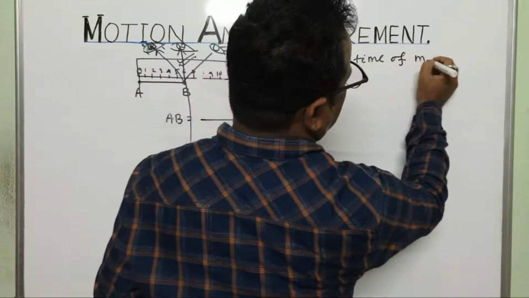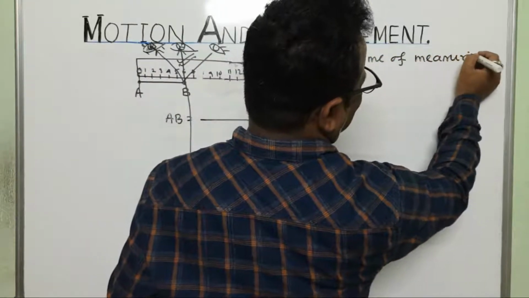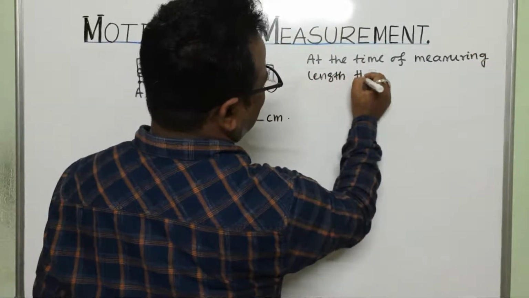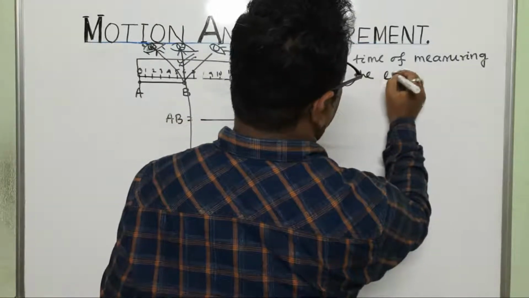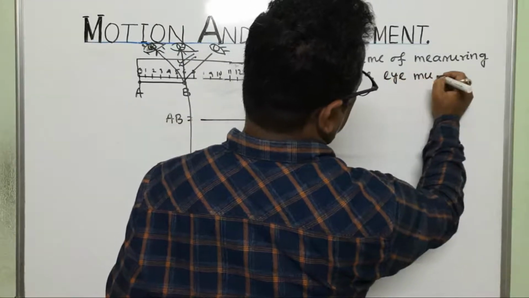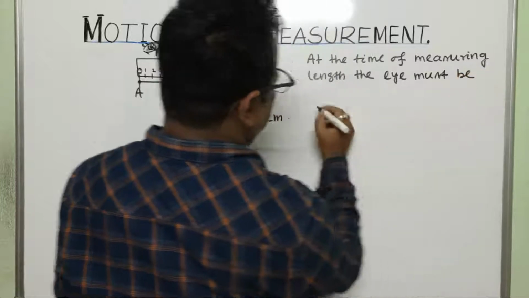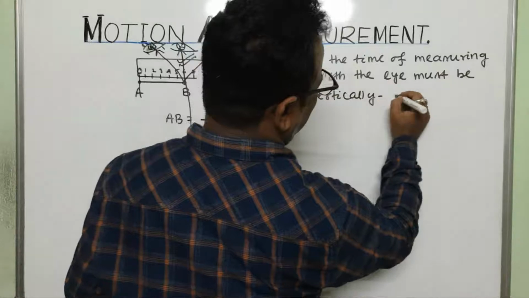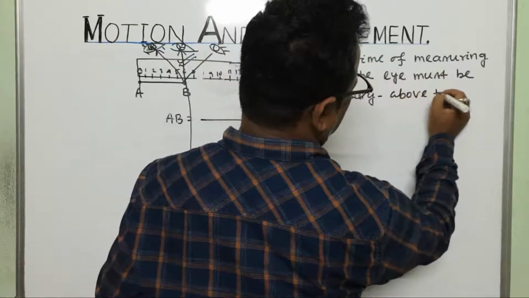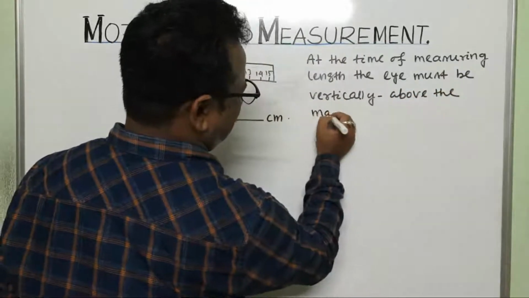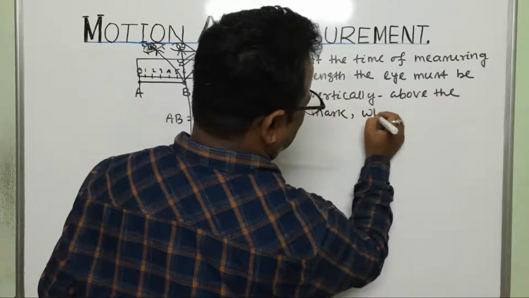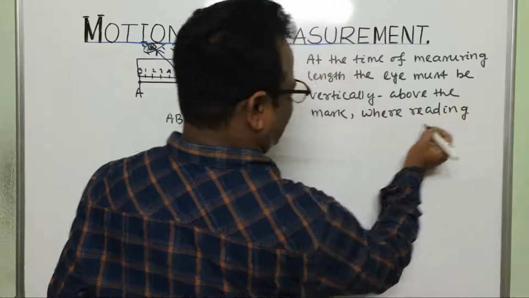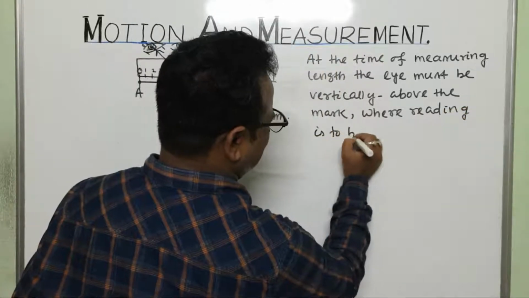So at the time of measuring length, the eye must be vertically above the mark where the reading is to be taken.